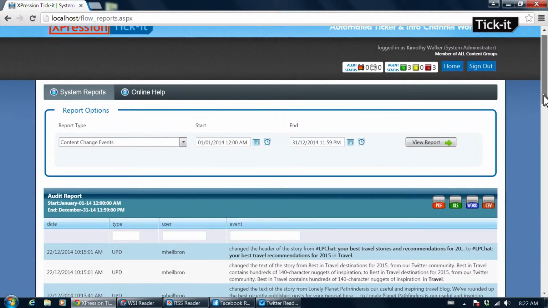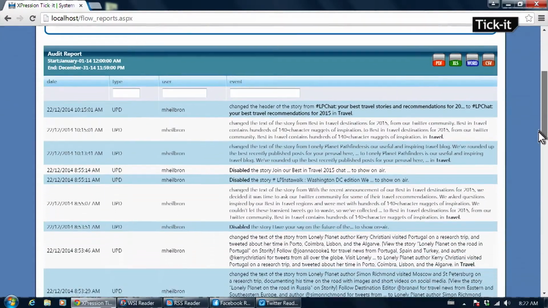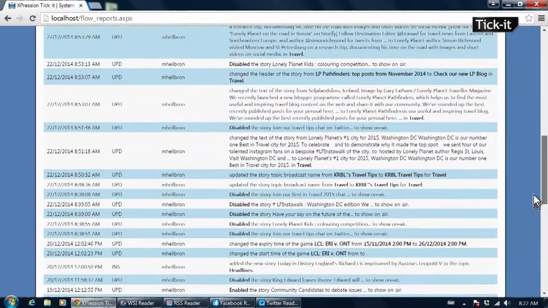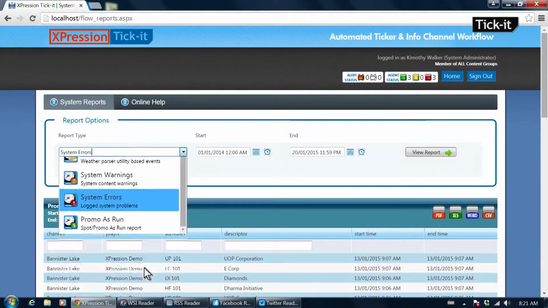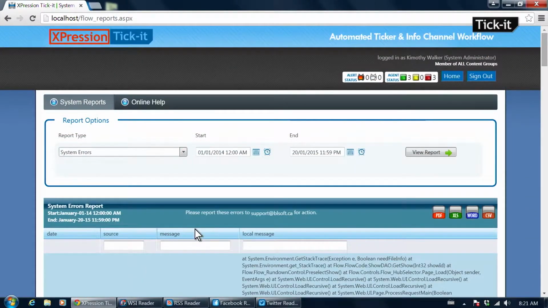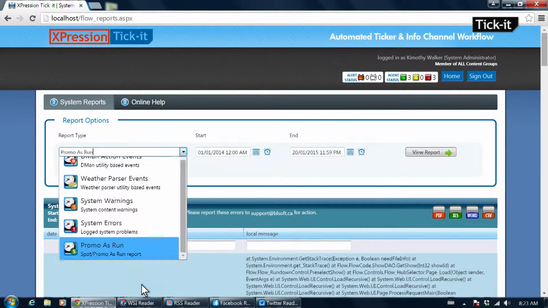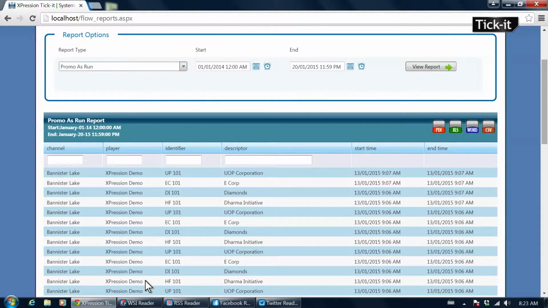All system activity is reported in the audit report to identify the changes made by a specific team member and the time. The error report logs any out-of-bounds status conditions. All promo and spot activity is reported in the as-run report.